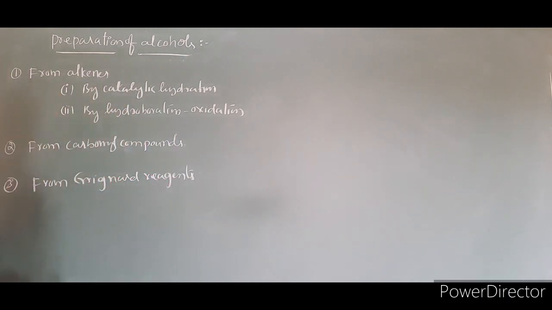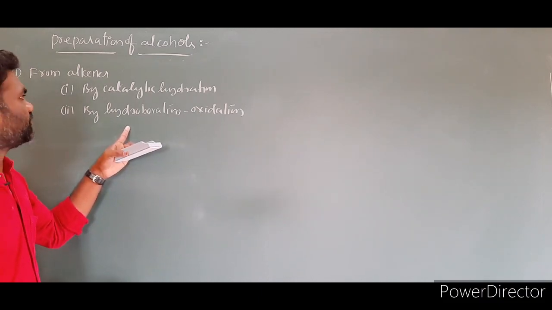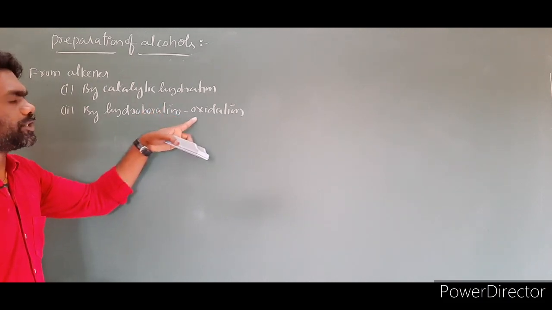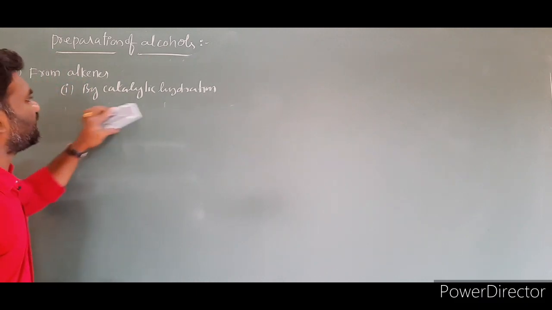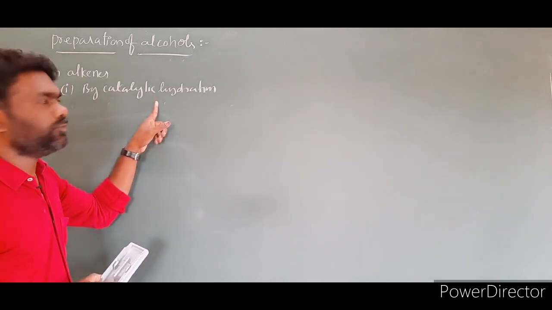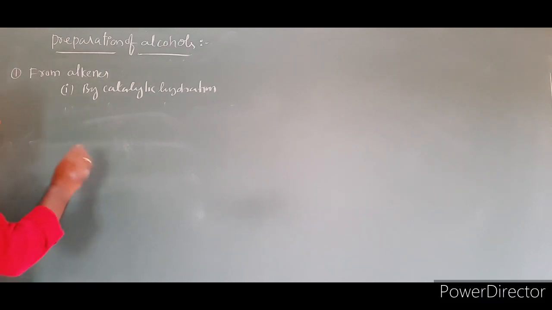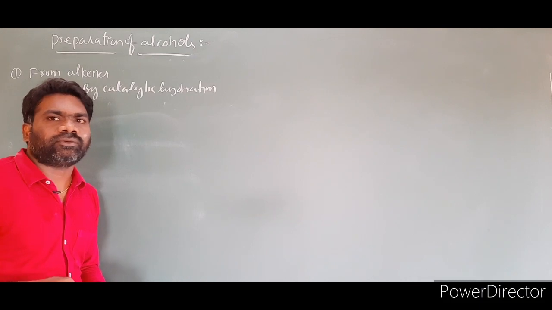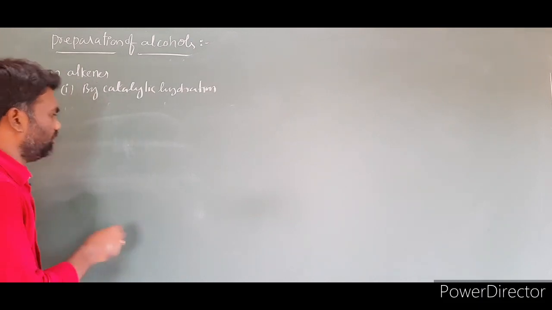The first one is from alkenes. From alkenes, I already said we have two different methods: catalytic hydration, and the second one is hydroboration oxidation. First we will discuss catalytic hydration. Preparation of alcohols from alkenes by catalytic hydration method. In the catalytic hydration method, alkenes react with water in presence of acid as a catalyst to form alcohol.